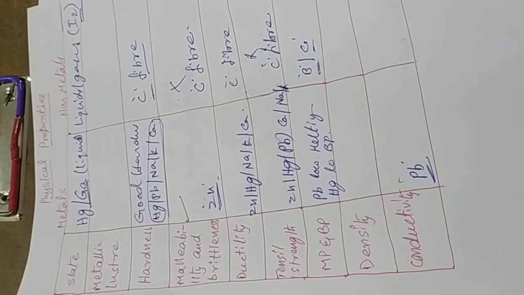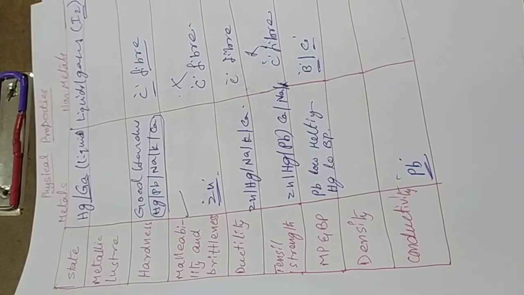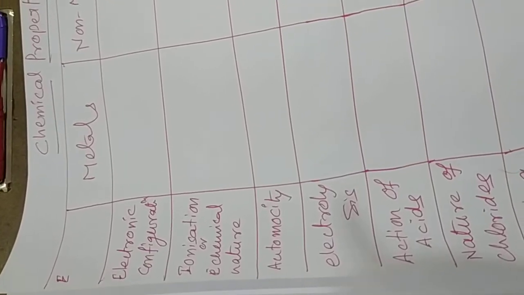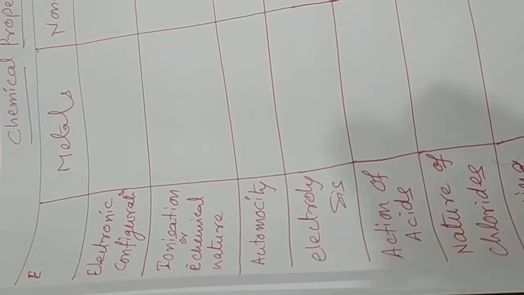So these are the physical characters of metals and non-metals, dear. Now we are going to discuss the chemical characteristics. In the chemical properties, metals have different chemical properties. First one is electronic configuration.